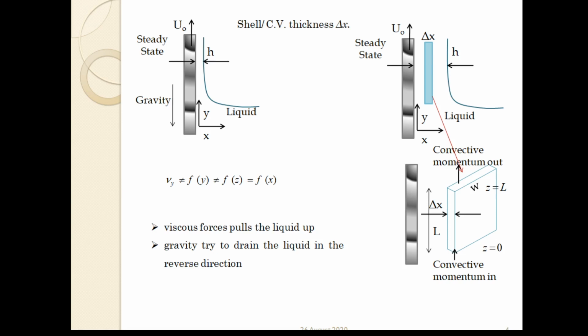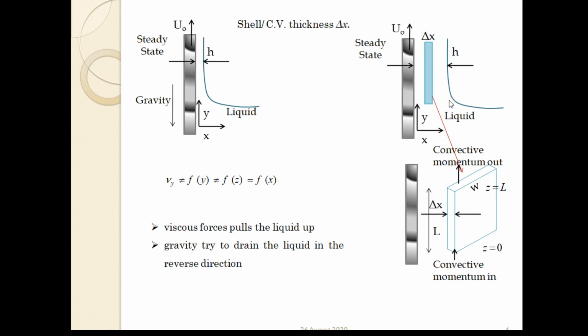Now we have to think of a shell. In order to have that, we need to first identify the direction in which the velocity is varying. Now what is the direction in which the velocity is varying? Because whatever that direction is, that is going to be the smaller dimension of the control volume.